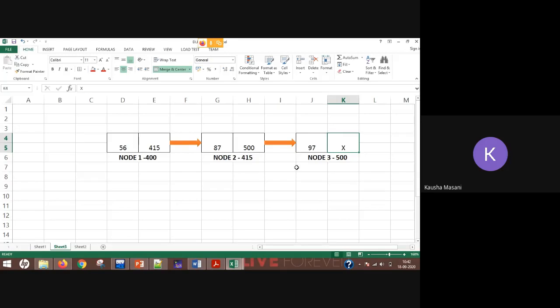In this logical representation, I am representing it with the help of X. So you can make out that if the pointer of this node has a null value, that means it is your last node in the linked list.